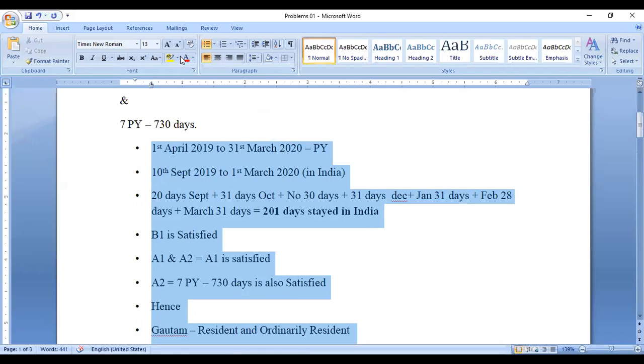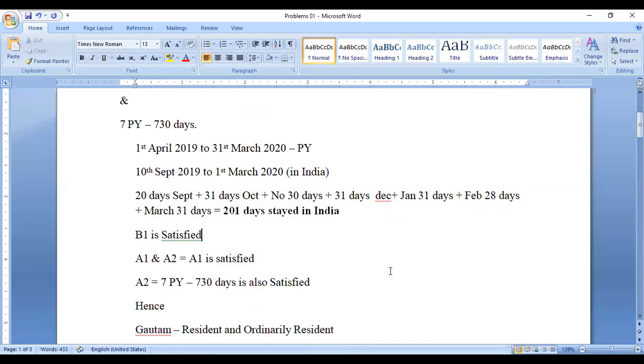Okay, right? You can take a screenshot of this problem. So the calculation of the number of days, it's nearby the days. It is not a problem, but you have to take the inclusion of the days of staying in India. That also you have to take.